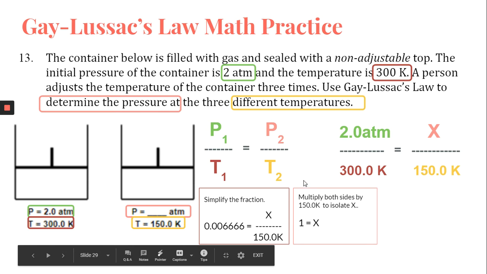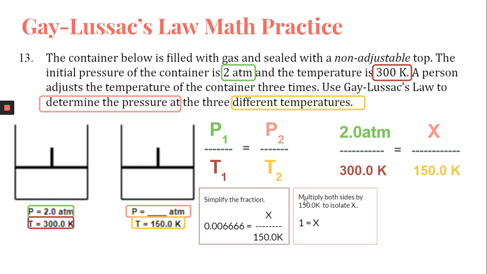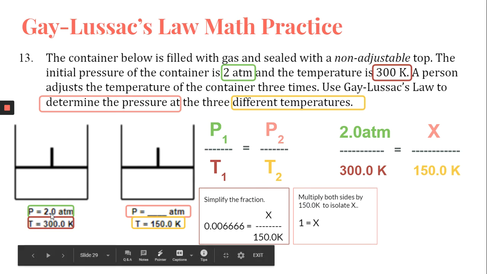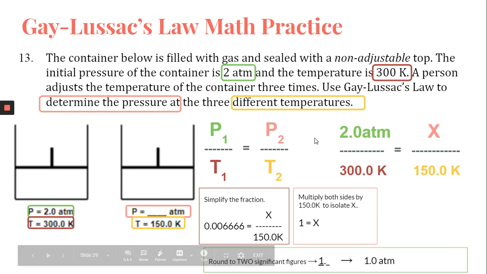Now, you can't leave your answer just as 1 because we need to pay attention to sig figs. This right here in the equation actually should say 2.0. The lowest number of sig figs is 2. This value and this value, the temperature values, both have 4 significant figures, and we only need the lowest number. So we would round this answer 1 to be 2 sig figs. That would look like this: 1.0 atm.